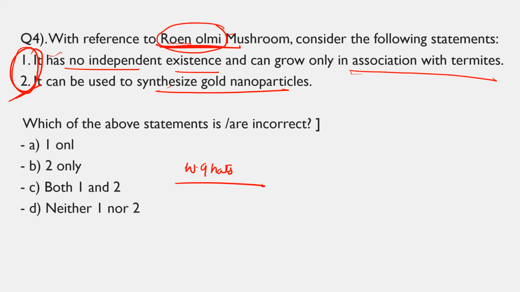And we have got this breakthrough. This has significant economic implications in the biomedical and biotechnological sectors, where the demand for gold nanoparticles is expected to rise. So that's why this Roin olmi mushroom was in the news 4 or 5 days back. So the February month current affairs is also going to prove very important in the upcoming prelims. So I want all of you to learn these.